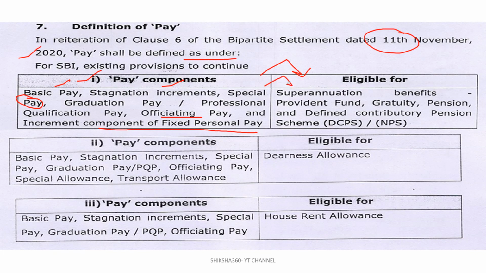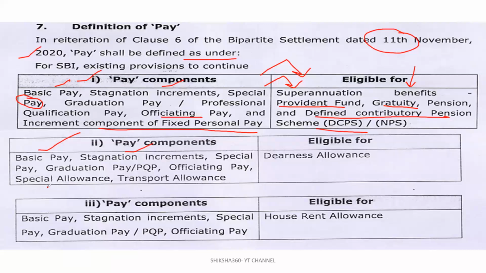All these are components eligible for superannuation benefit, that is at the time of retirement or VRS. They will also constitute provident fund, gratuity, pension, and defined contribution pension scheme, or NPS, we can say.